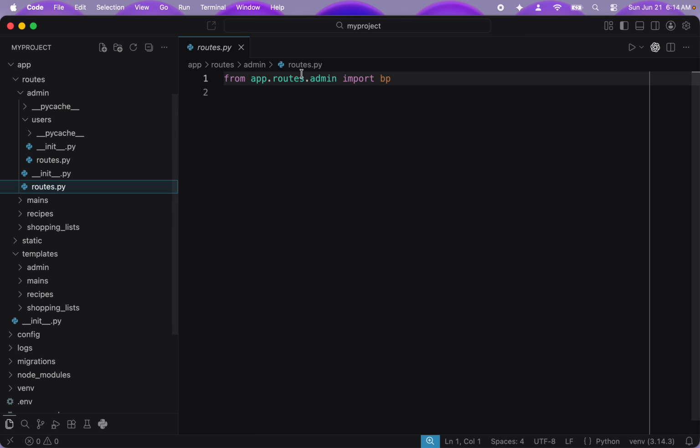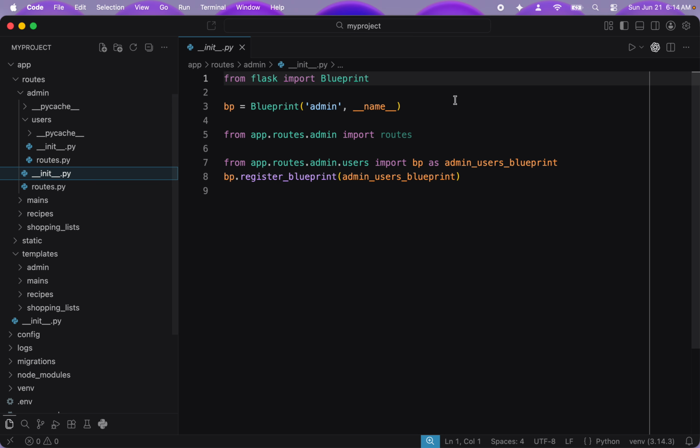It's just importing that blueprint, and then this is that nesting effect. Within here, I register the app route admin user. So there's the admin users blueprint. This way, if you have other aspects, other models that admin is supposed to affect, they would get nested in here. So it's kind of this nice layering effect.